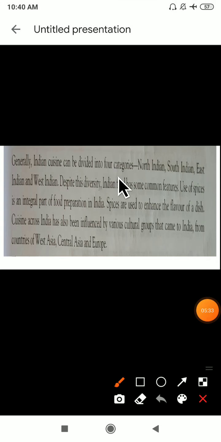Next we will see here. Generally, Indian cuisine can be divided into 4 categories, nothing but the method of cooking food in India. One is North Indian, next is South Indian, East Indian, and West Indian. These are the 4 methods of cooking food in India.